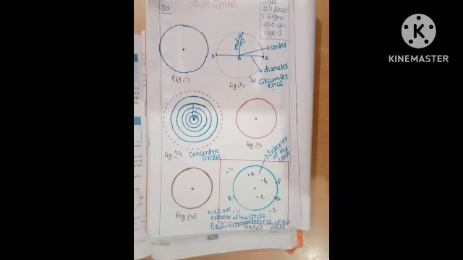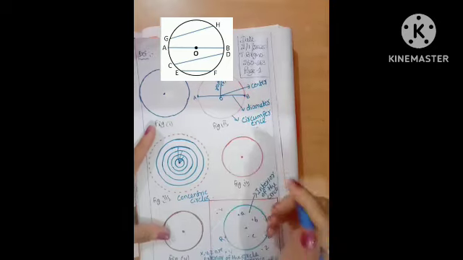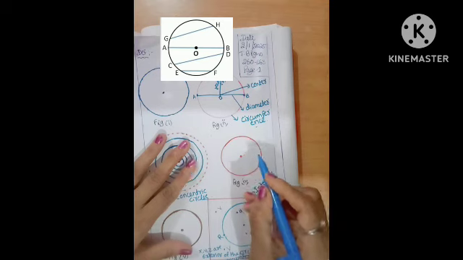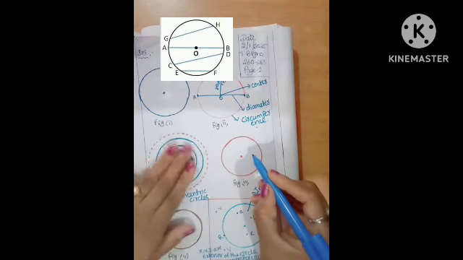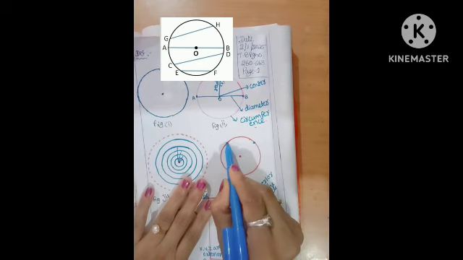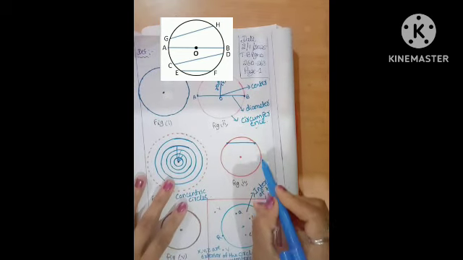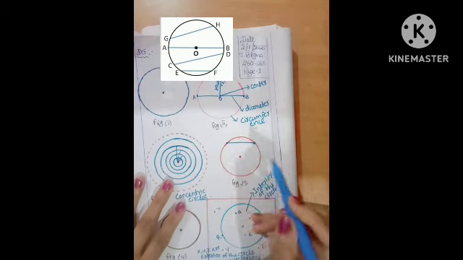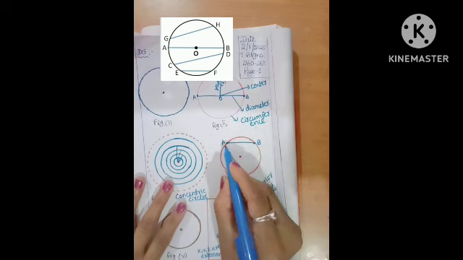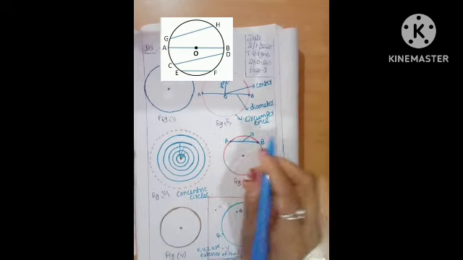And next, what is the chord? Do you know the chord? Diameter is over. Next topic is chord. What is the chord? The line segment joining any two points on the circle. This is one circle, and this is the center point O. Suppose we take the points A and B. The line segment joining any two points on the circle is called the chord. What is this? Chord.